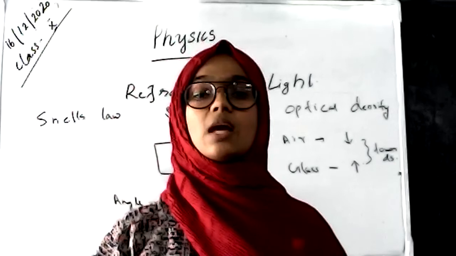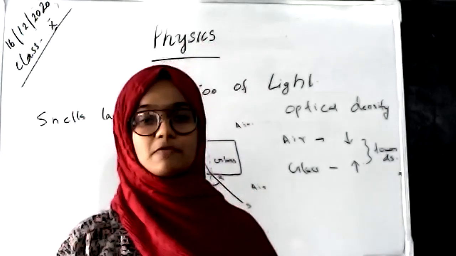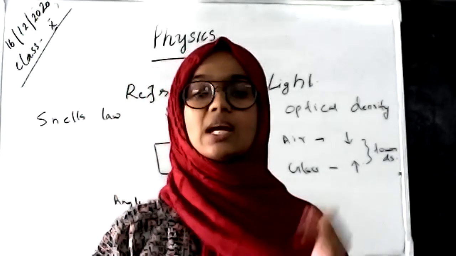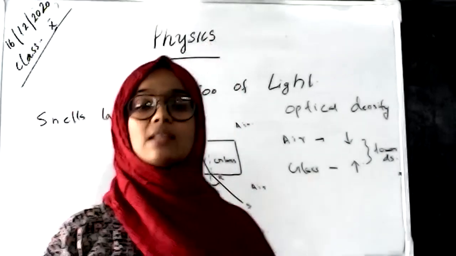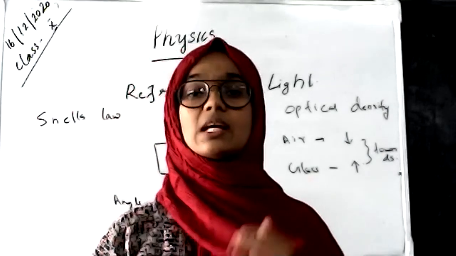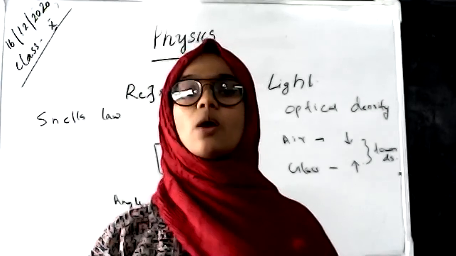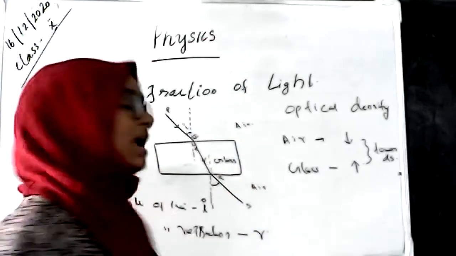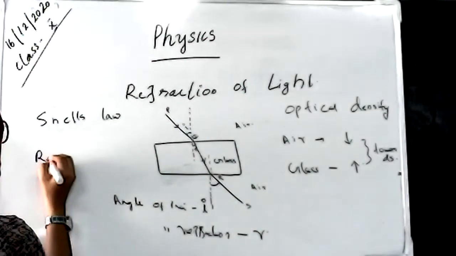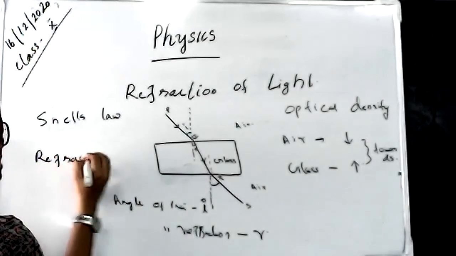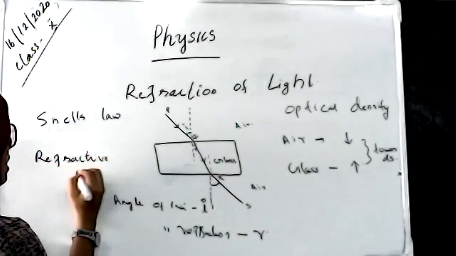If we take the angle of incidence and angle of refraction in any refraction, it is constant. That constant is known as the refractive index, and the law is known as Snell's law. The refractive index is denoted by the letter N.